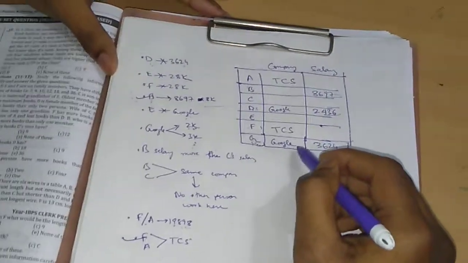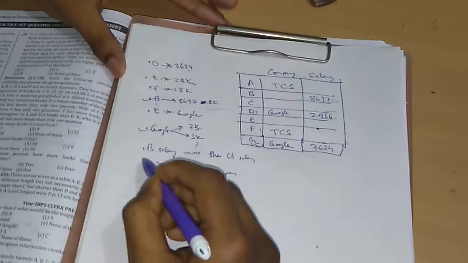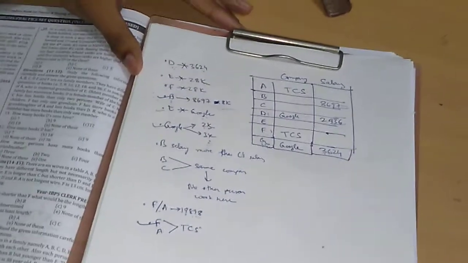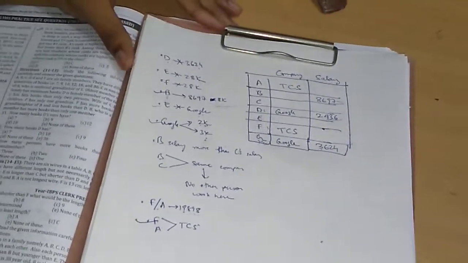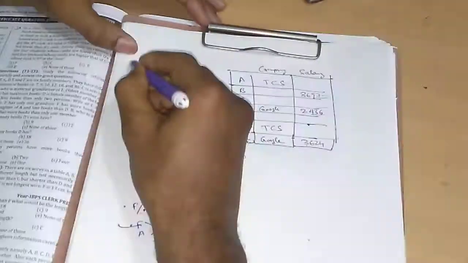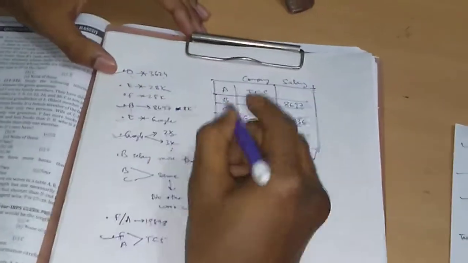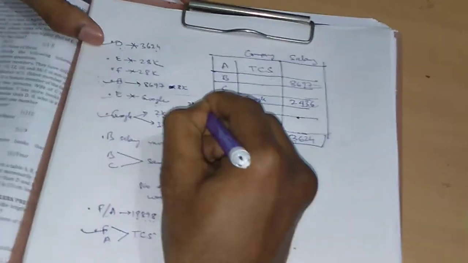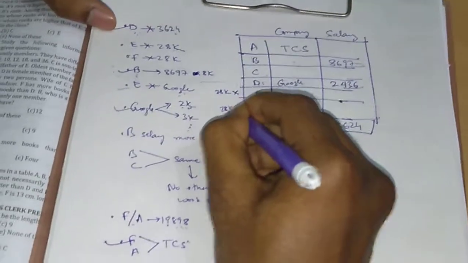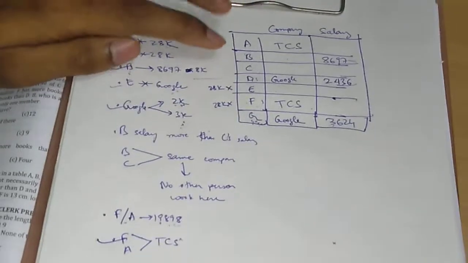So the lowest salaries have been filled out. We have filled out who works in Google, and E doesn't work in Google. We have also found it. Now next step, let's see. We have written that the salary of E is not 28,000. Salary of F is not 28,000. So left are A and C.